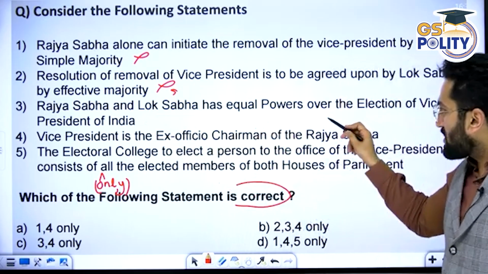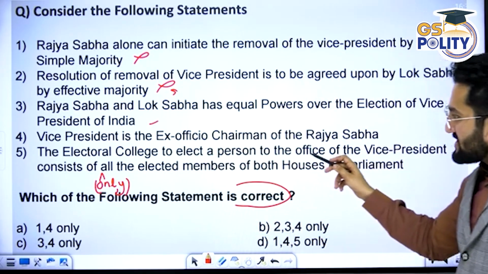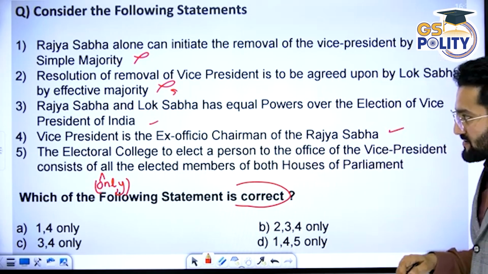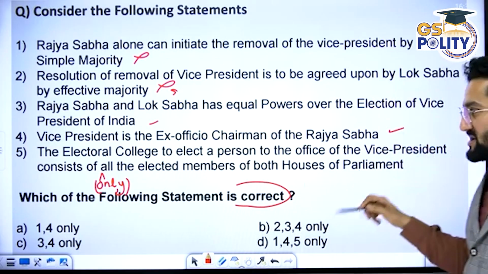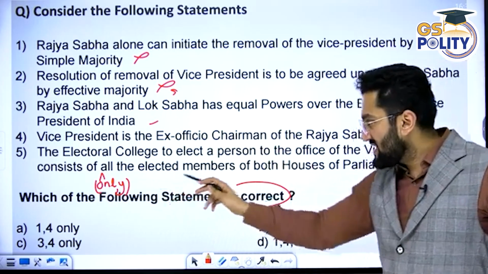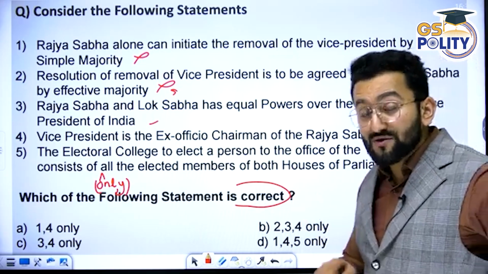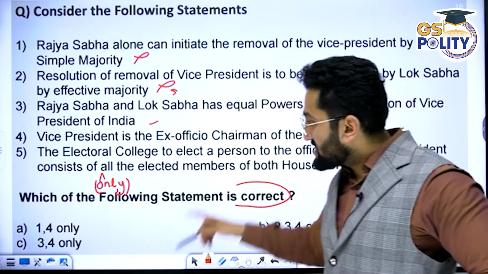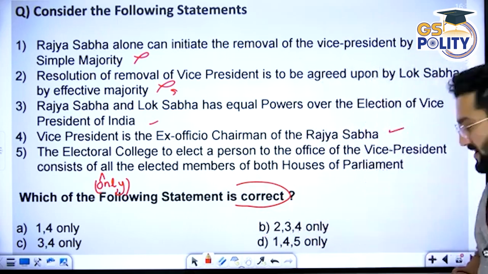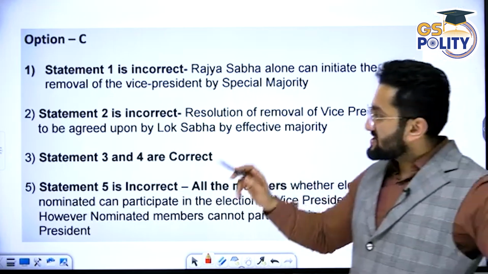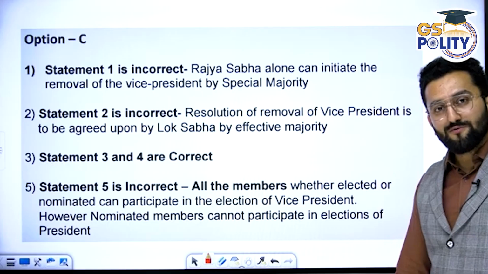Rajya Sabha and Lok Sabha have equal power over the election of Vice President. Correct. Vice President is the ex officio chairman of Rajya Sabha. Correct. The electoral college to elect a person to the office of Vice President consists of only the elected members of the Houses of Parliament. Tell me, is the statement true or false? The answer is false. Why? Because in the case of Vice President election, nominated members can also be included. That is why the answer is C, 3 and 4. I hope it is clear to you now.